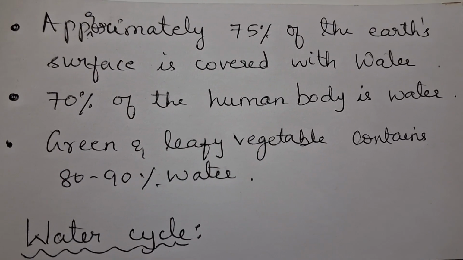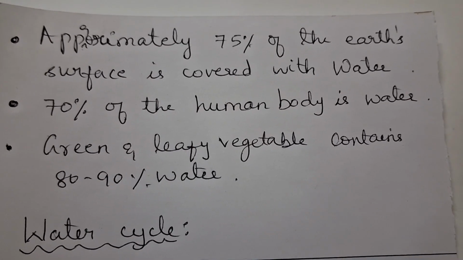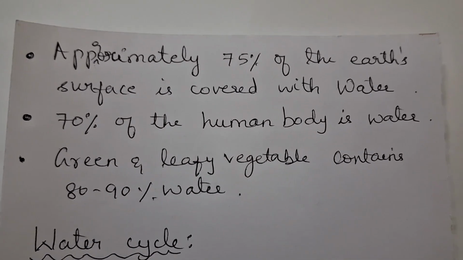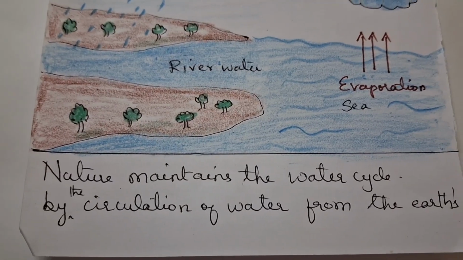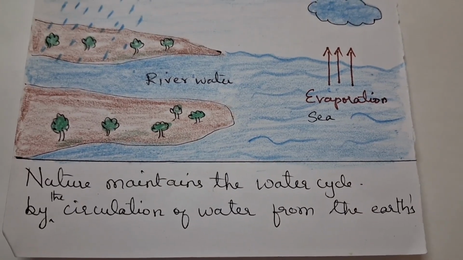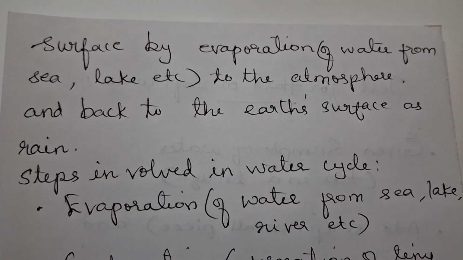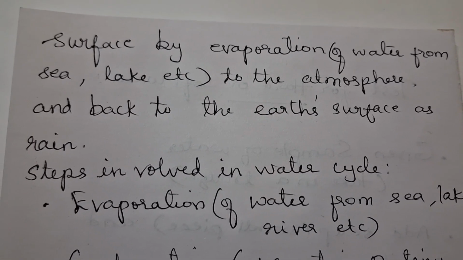Approximately 75% of the earth's surface is covered with water, and 70% of the human body is water. Green and leafy vegetables contain nearly 80 to 90% water. Nature maintains the water cycle by the circulation of water from the earth's surface by evaporation of water from lakes, seas, etc. to the atmosphere and back to the earth's surface as rain.